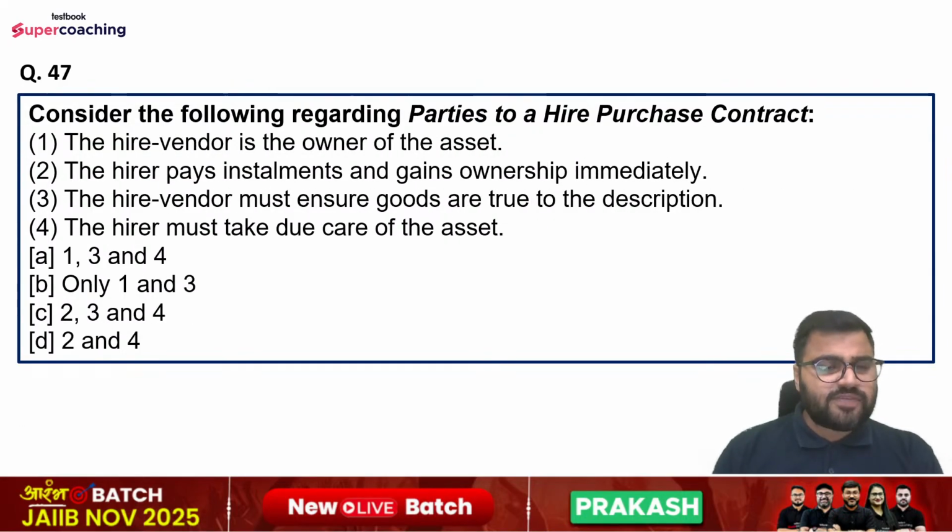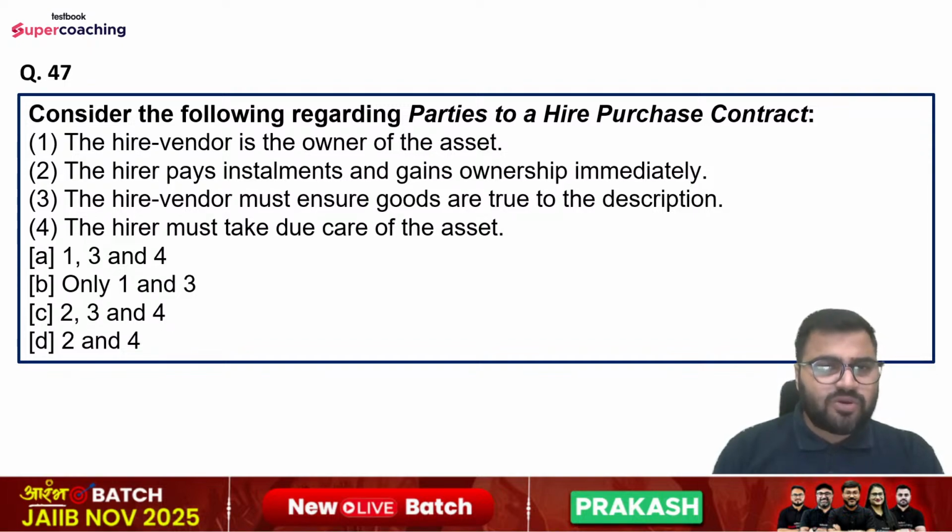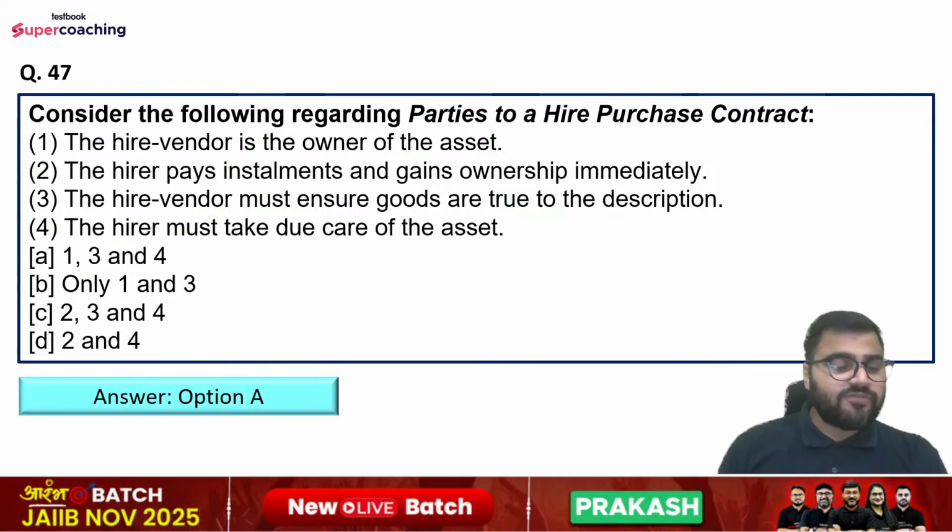Question number 47. Consider the following regarding parties to hire purchase contract. So statements are: the hire vendor is the owner of the asset. The hirer pays installments and gains ownership immediately. The hire vendor must ensure goods are true to the description, and the hirer must take due care of the asset. So options are first, third, and fourth, only first and third, second, third, and fourth, or second and fourth. So right answer is option number A, that is first, third, and fourth.